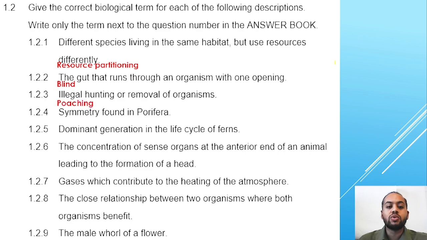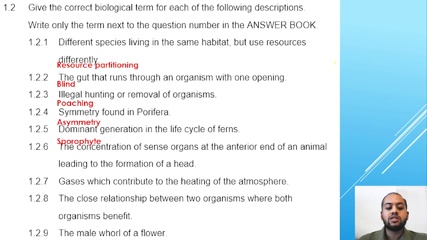You would have learned about that in human impact on the environment. 1.2.4 symmetry found in Porifera. The type of symmetry found in Porifera is asymmetry. 1.2.5 the dominant generation in the life cycle of ferns. Remember that the only plant division that has the gametophyte generation dominant is the Bryophyta. All other plant divisions, the pteridophytes, gymnosperms, angiosperms, have the sporophyte generation dominant. We are looking at the life cycle of ferns, therefore the answer is sporophyte.